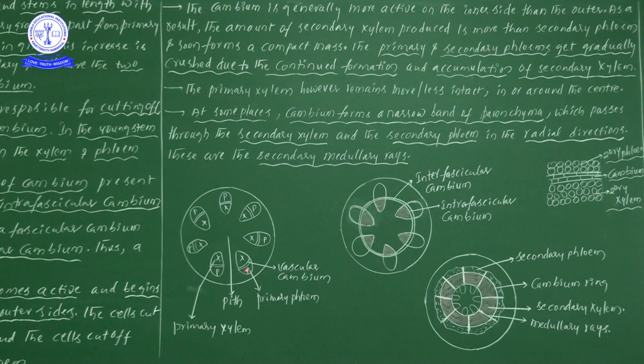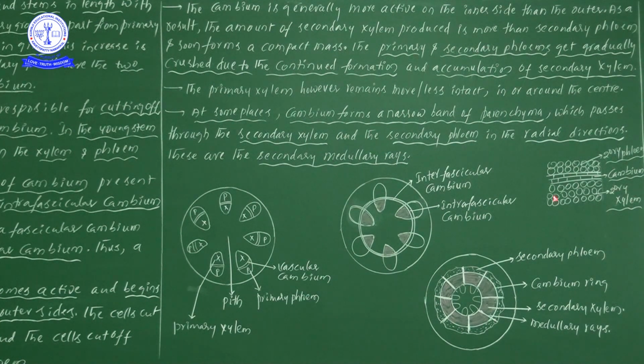The cambial ring which is present between the xylem and phloem we call intrafascicular, and the cambial ring which is present in between the vascular bundles we call interfascicular. This is the intravascular cambium and this is the intervascular cambium.